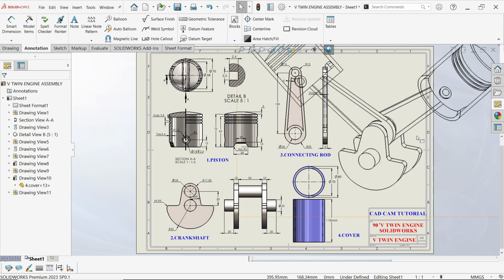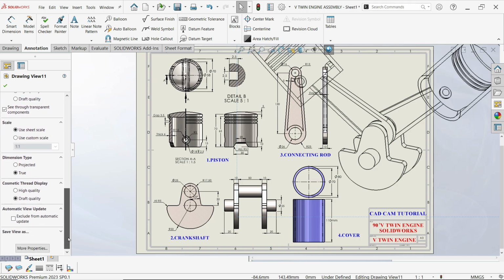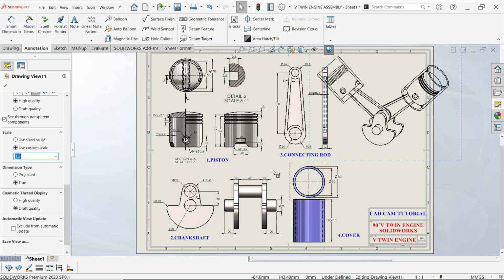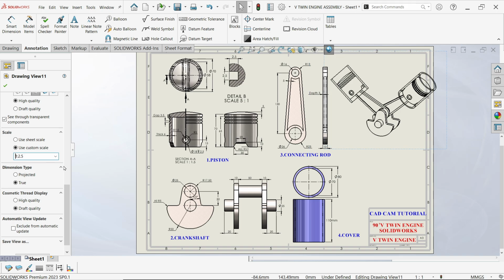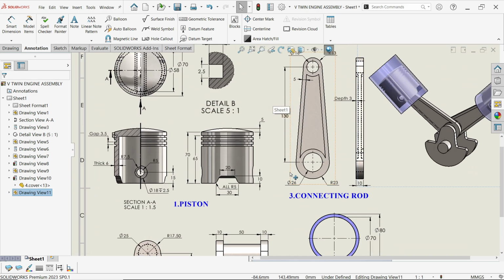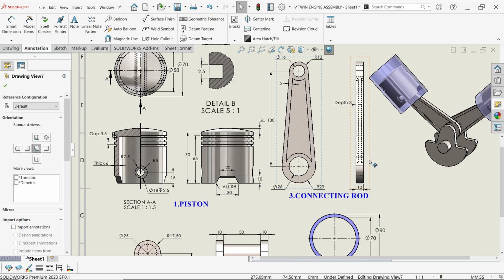Press escape key to get out, select this, and I'm going to change the scale to 1:2, 2.5. High quality view. Okay. Now let me make some places for it.